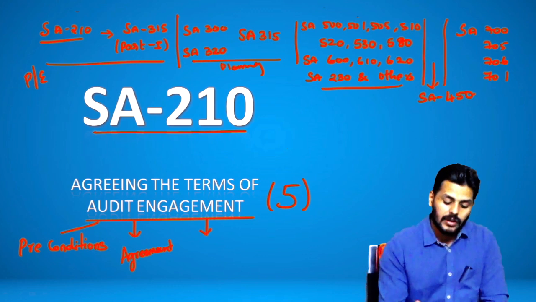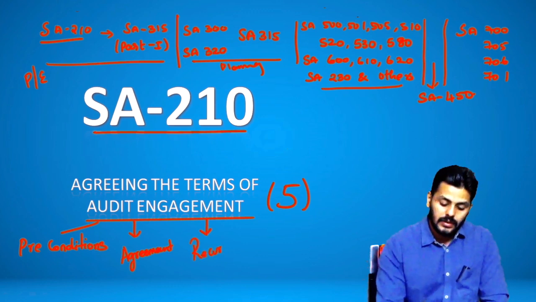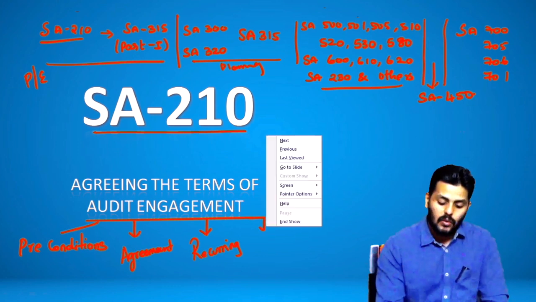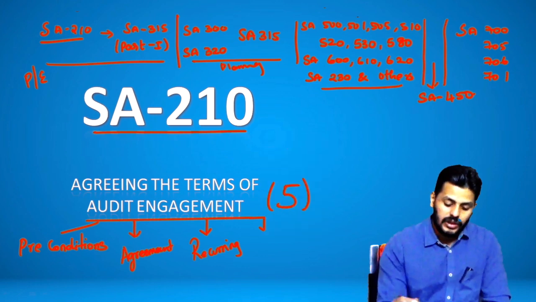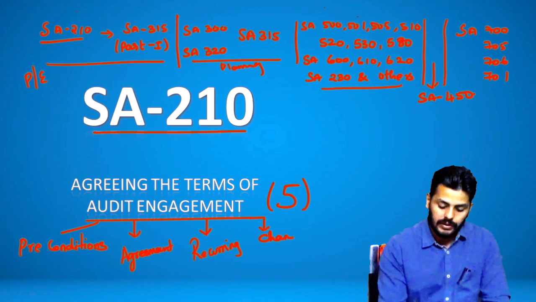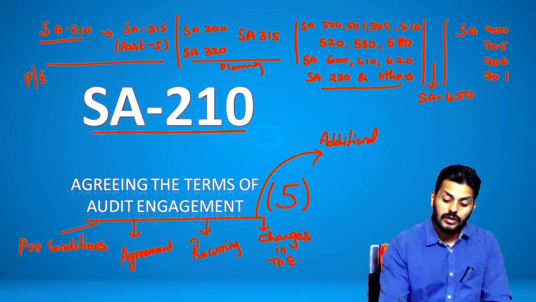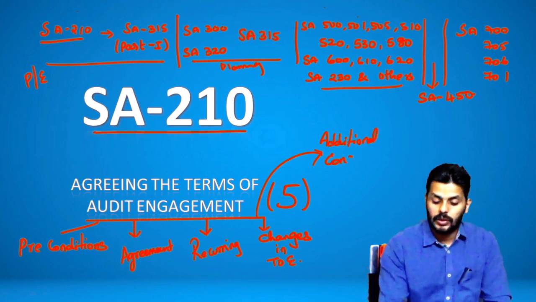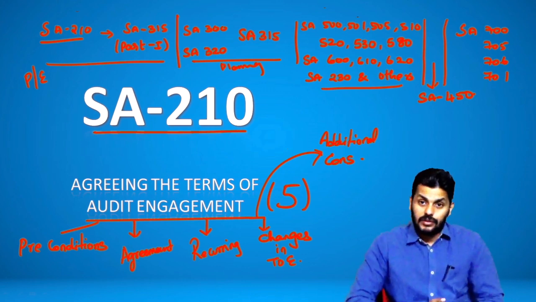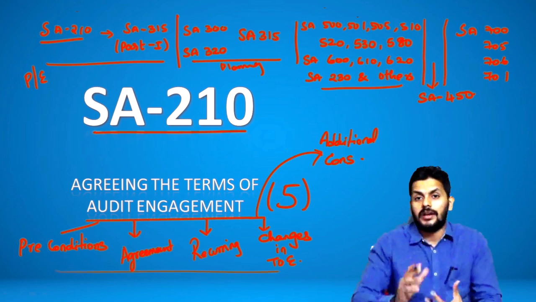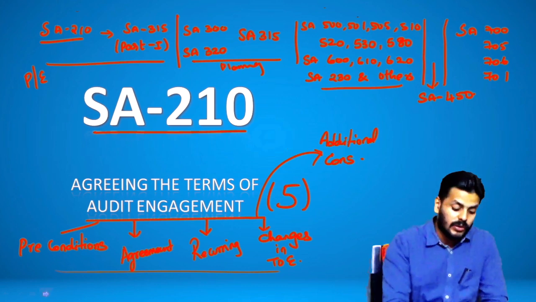And then just in case, if this is your recurring audit, will you have to send the engagement letter again and again, or what are you supposed to do with that? You're supposed to see that, and what is the story of any changes in terms of audit engagement. We are even going to look at that, changes in terms of engagement. And then part 5 is about additional considerations that don't make much of sense in terms of revision, but you can always check that. Two additional considerations are there where there are conflicts between standards and law. Okay, but otherwise we will now be covering all these 4 points to understand what you are supposed to thoroughly do in standard number 210.